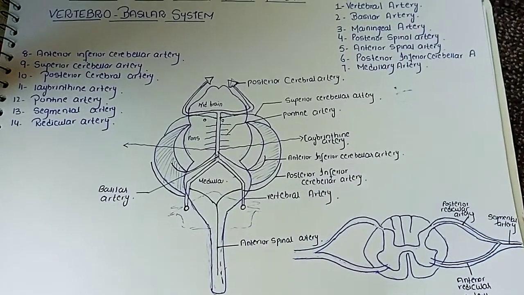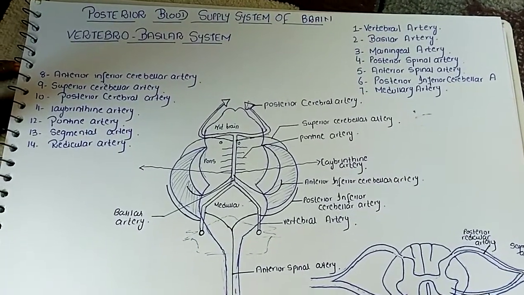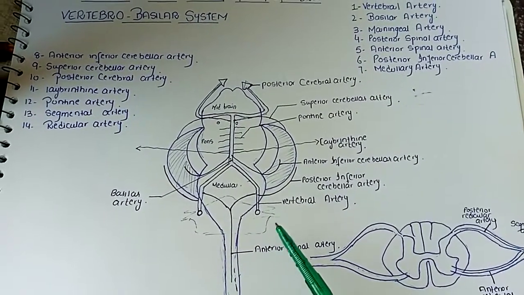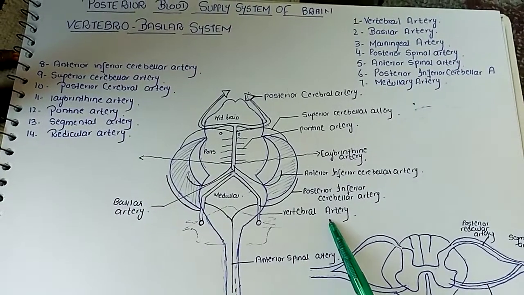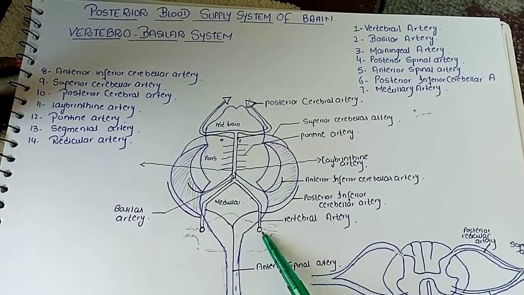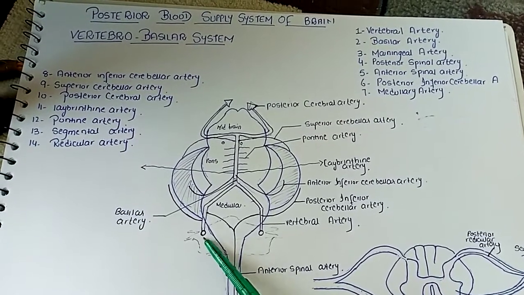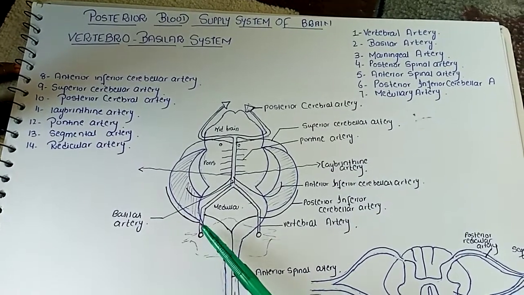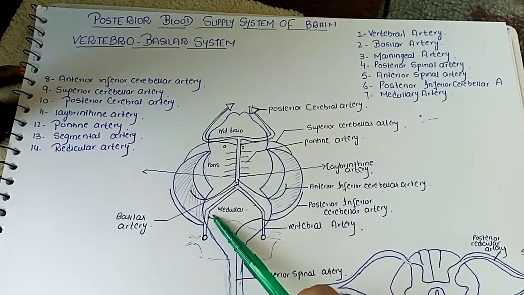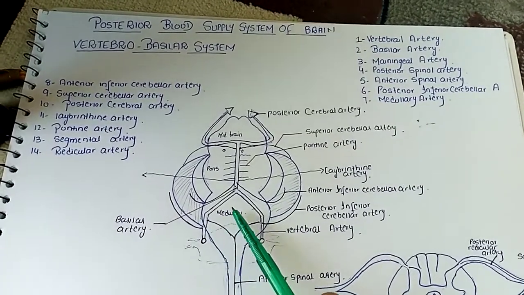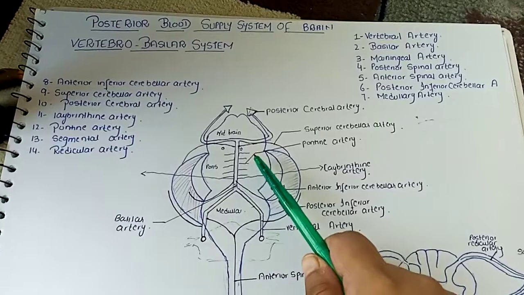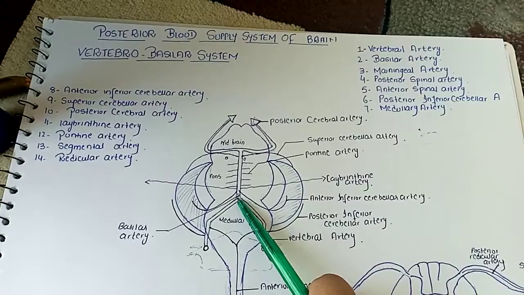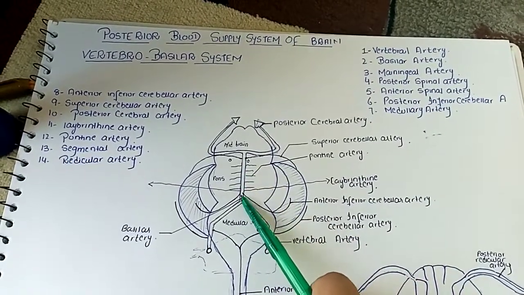Now, let's move toward the posterior blood supply system of the brain, which is the vertebrobasilar system. This system starts with the vertebral artery, which is the branch of the first part of the subclavian artery. This vertebral artery ascends the neck by passing through the foramen of the transverse process of the vertebrae. It enters the skull through the foramen magnum and ascends through the medulla oblongata. At the junction of the pons and the medulla, two vertebral arteries will join and give rise to the single artery known as the basilar artery.